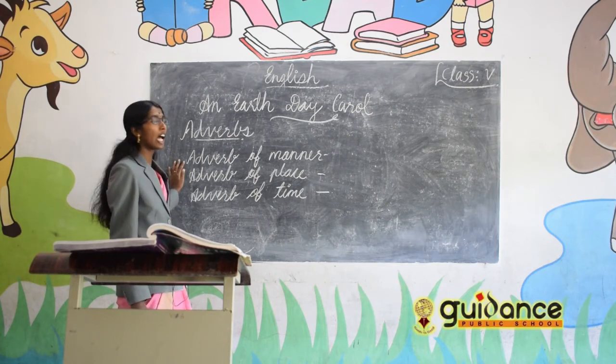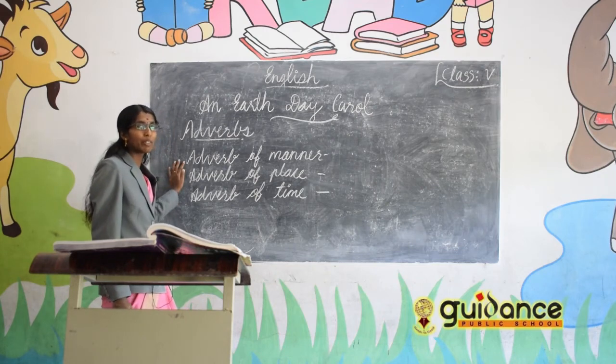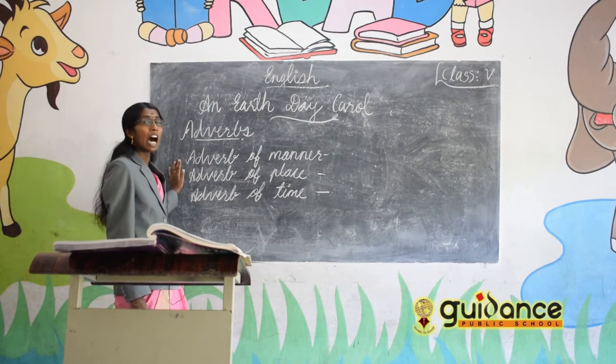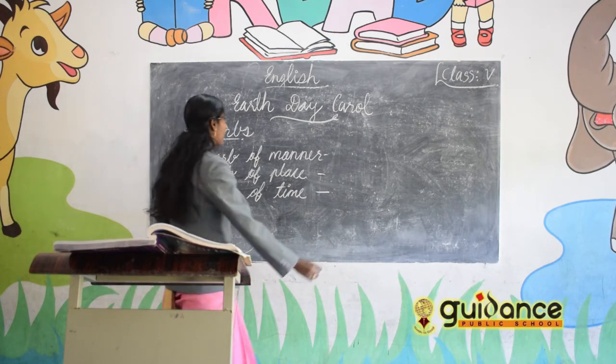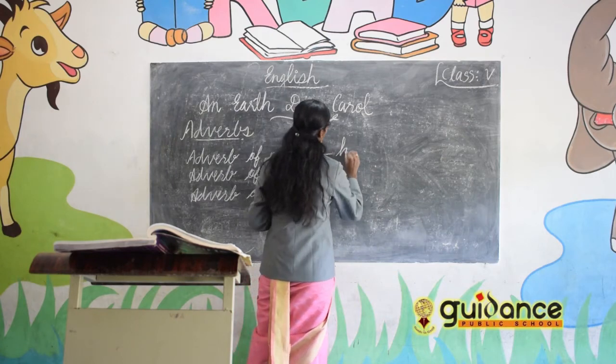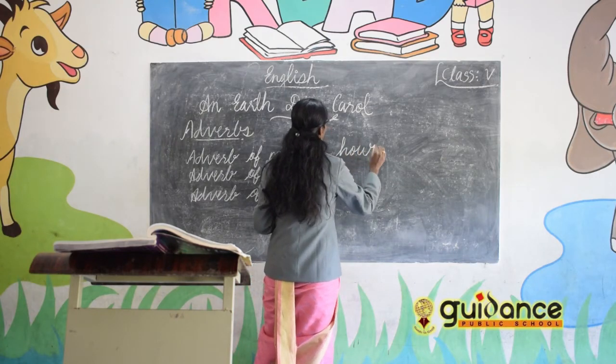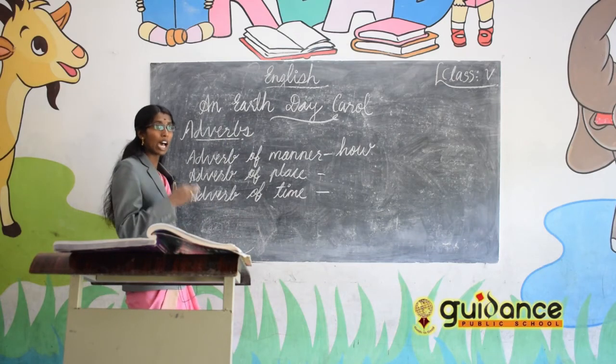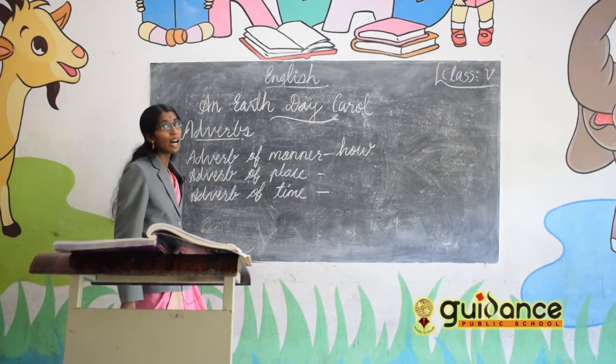Then the first one, adverb of manner. What is adverb of manner? The words used to say how the thing happened, how the action happened. So adverb of manner tells us how the action happened or happens or is going to happen.